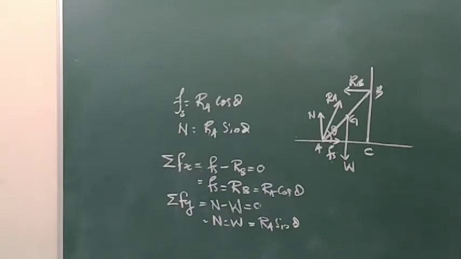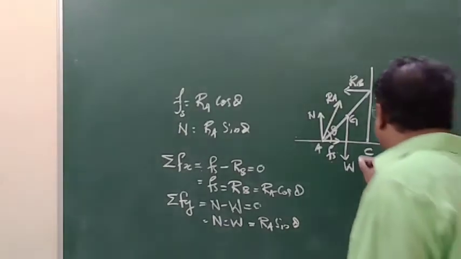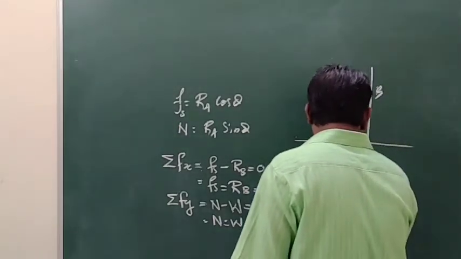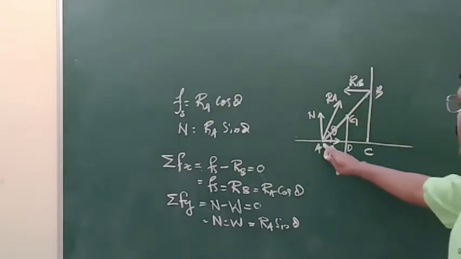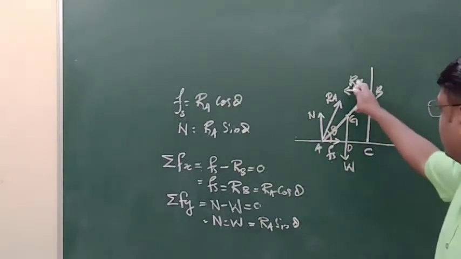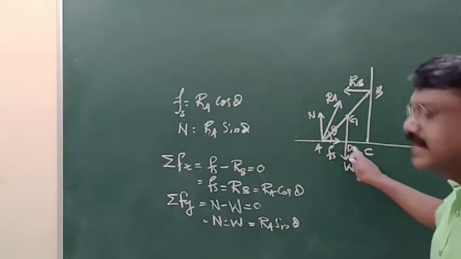So minus W into AD. AD is the distance from the point A. We are taking the moment about the point A. So here you can mark the point T. So from the point, the line of action of this force W is AT.